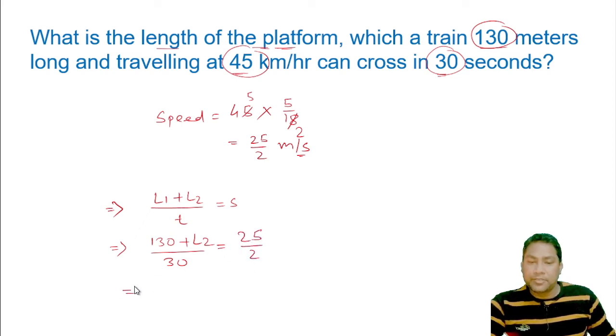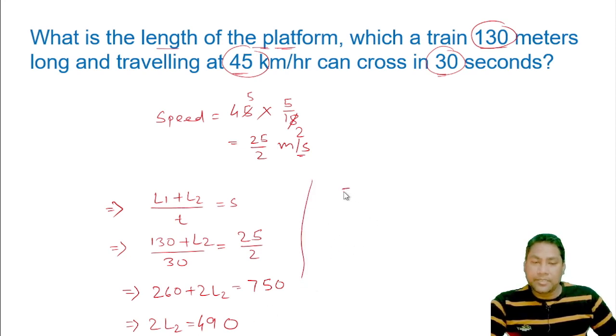Now we'll solve this. Now we'll cross multiply: 260 plus 2 L2, 25 3s are 75 and 0, 750. Now 2 L2 is equal to, now we'll subtract it, it will become 490.